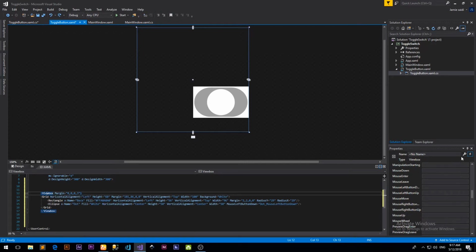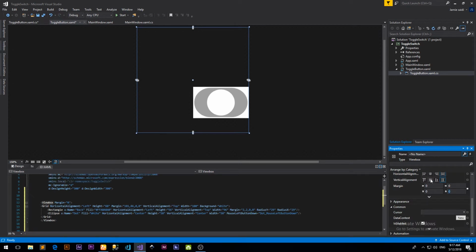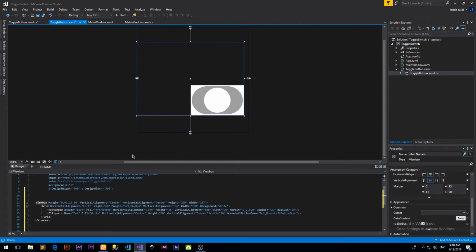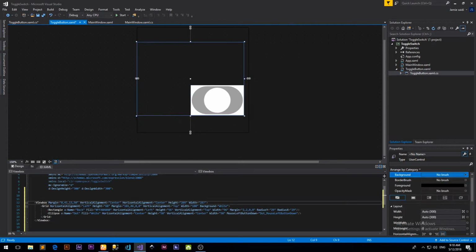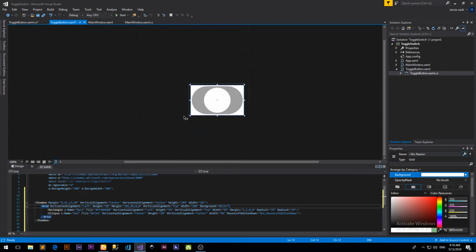So just go to the view box, click on the view box. Once we click on the view box, click on the grid inside.